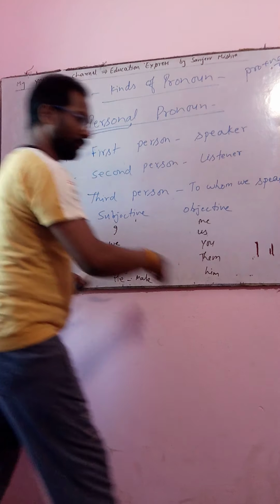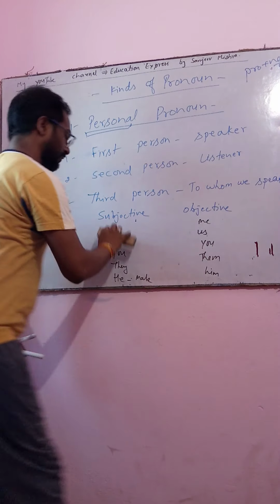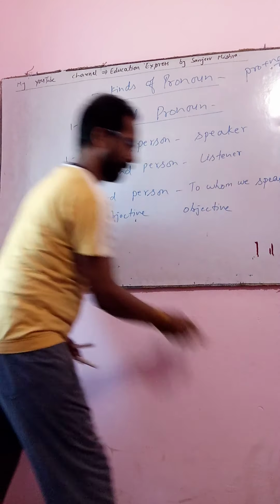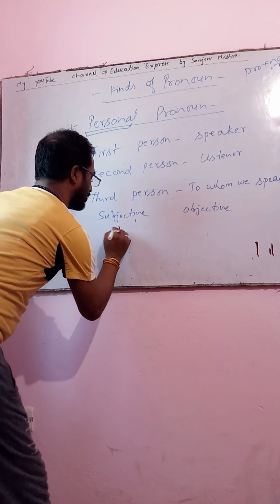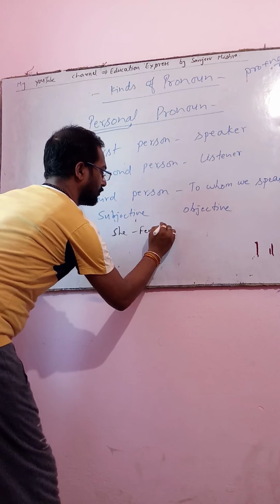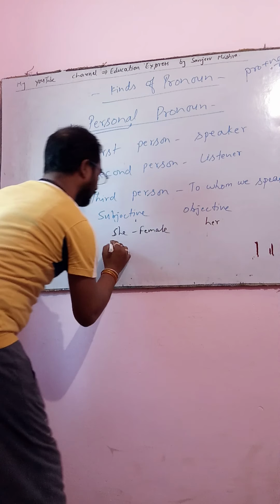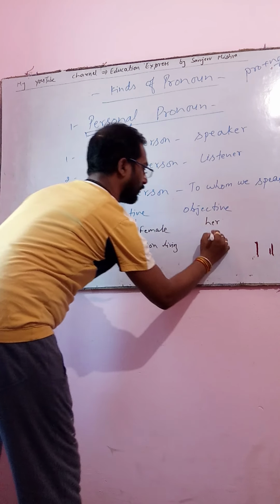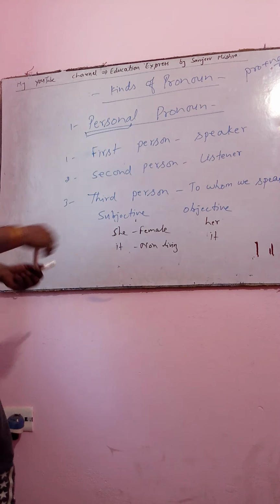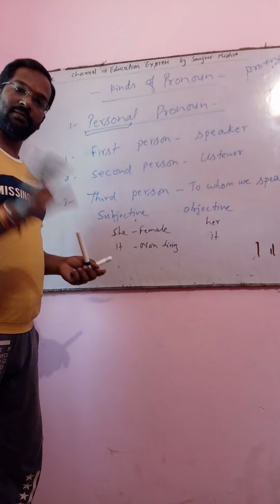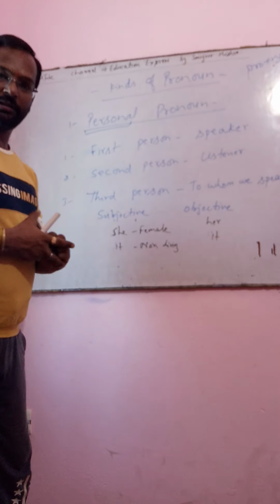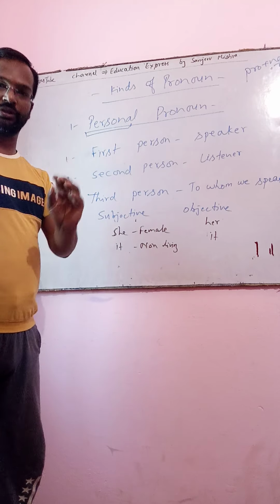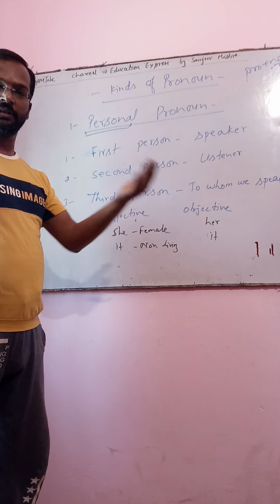Write it down. I am going to clean this. Should I clean? She is considered for female. Her. It is for non-living. It. Clear? These are the subjective and objective. You have to make a chart and try to learn. Clear? So I hope you understand the whole thing. Repeat. If you have any question, send it to me as text and I will try to solve your question.